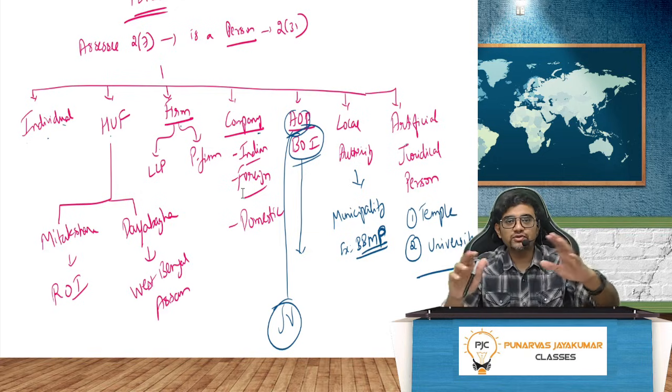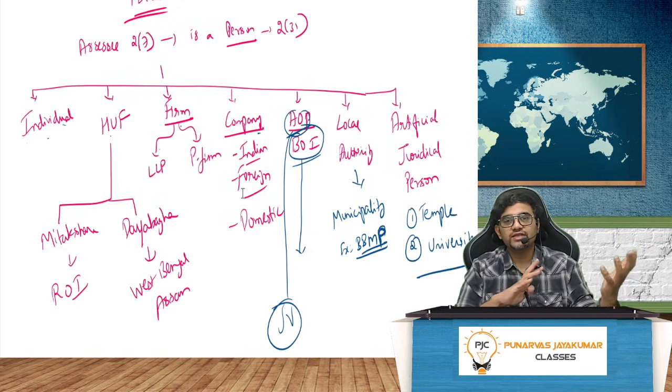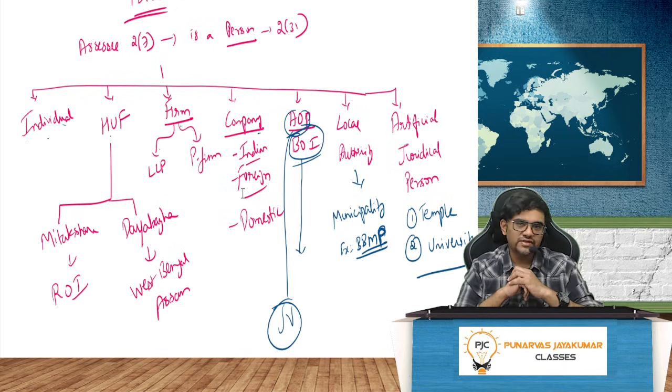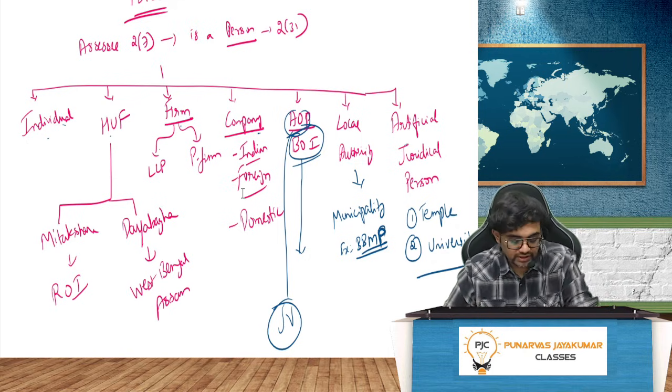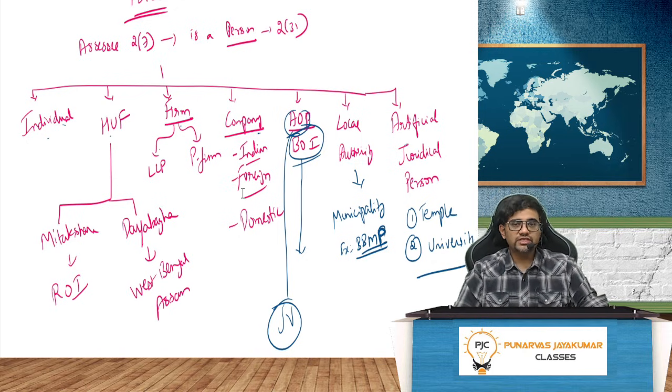Okay. Yes, I'll be using Nirmala madam a lot. Nirmala madam is representative of the government. Okay. Nothing against her. Right. It is a representative of the government. Whenever I say Nirmala madam, it will be what? It will be finance. Basically, I'm talking about the finance ministry. I'm talking about CBDT. I'm talking about the government as such. Okay. So artificial juridical person, temple and university is also covered. So this is the entire thing with respect to SSE.